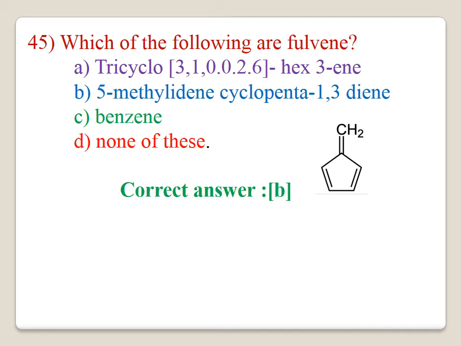45. Which of the following are fulvene? We have already discussed this in the previous question. The option B is correct. 5-methylidene cyclopenta-1,3-diene is the correct answer.